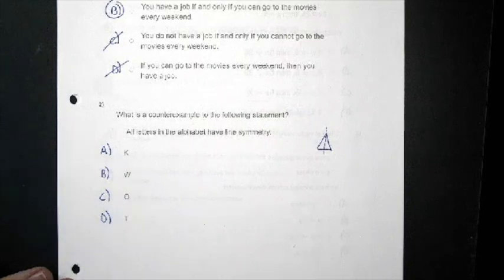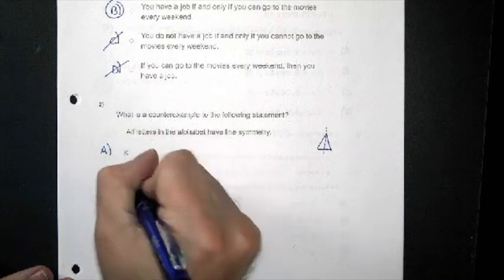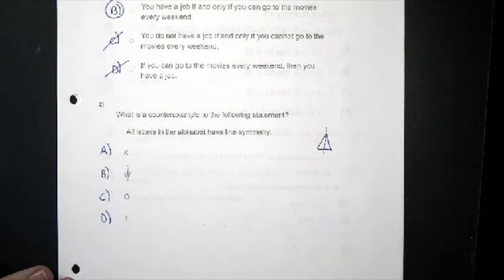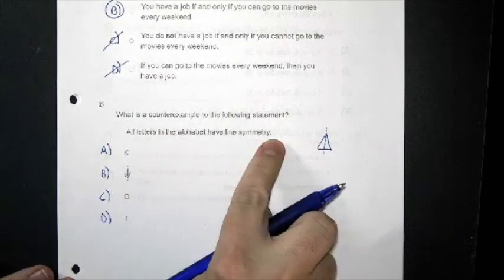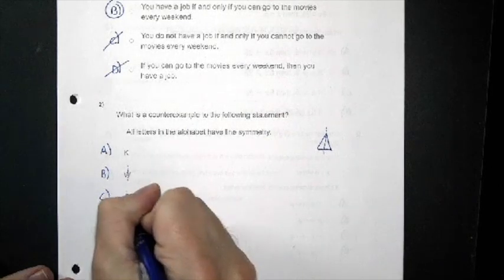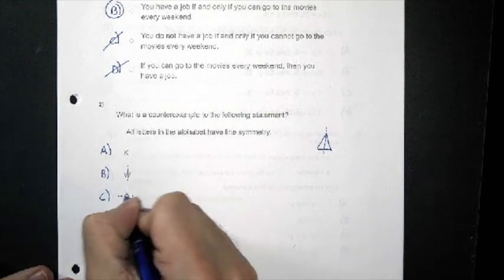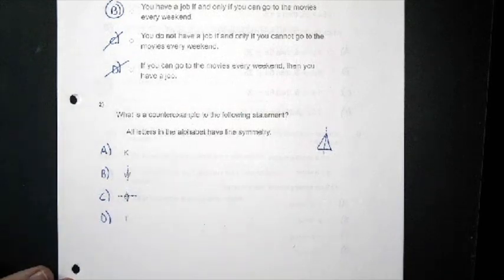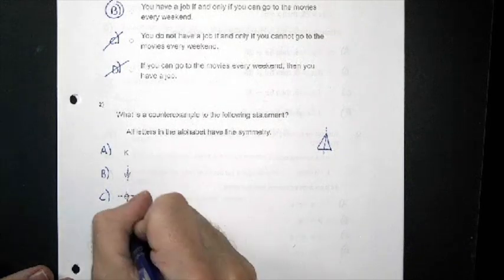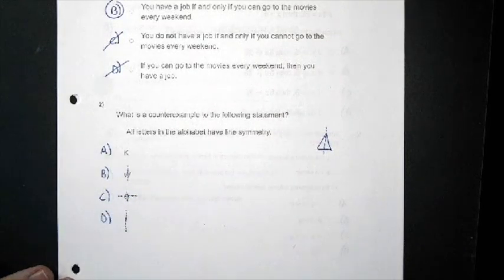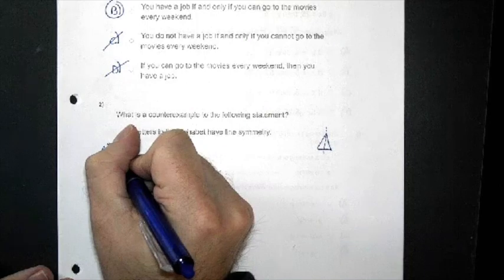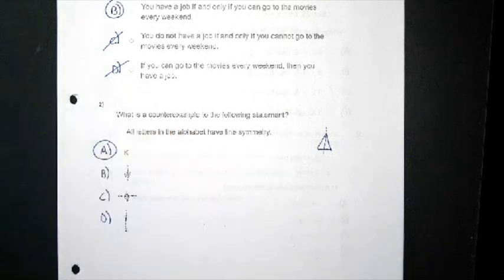So all of these letters essentially can be folded in half except for one of them and match up perfectly on each side. So W, I could draw a line down the center, so that does not prove that this is wrong. O, I can fold that way or this way. So that doesn't prove that our statement is wrong. T, I can also fold this way. So T doesn't prove it. The only letter that I can't fold in half and have each part match up perfectly is K. So the answer is A.